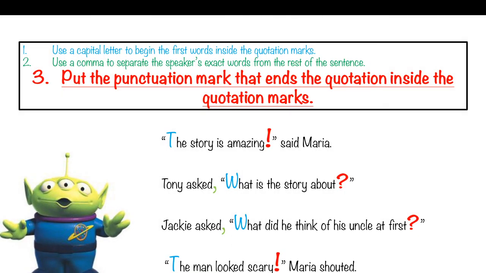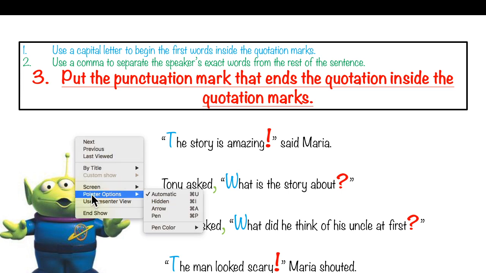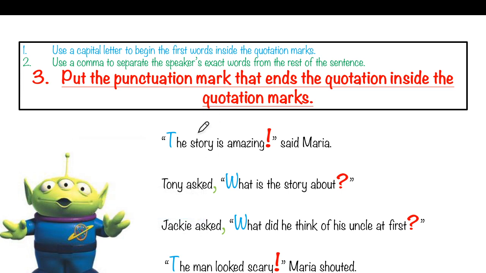Then rule number 3, put the punctuation mark inside the quotation marks. Here we have a sentence. "The story is amazing!" said Maria. What did Maria say? That story is amazing. It's an exclamation.